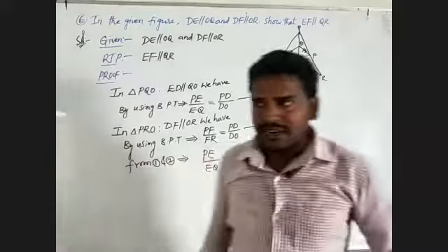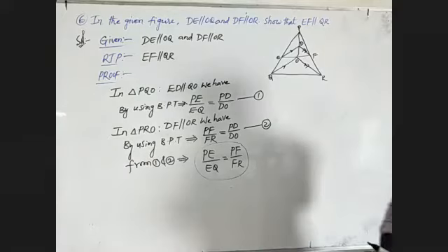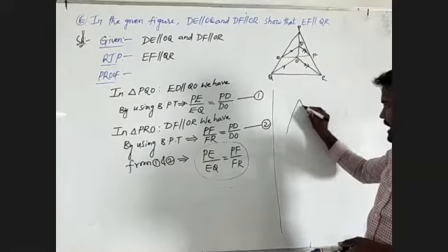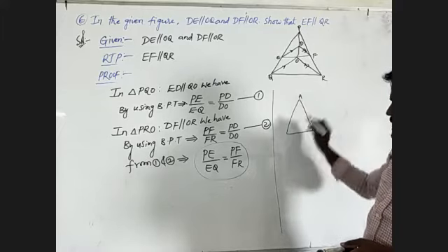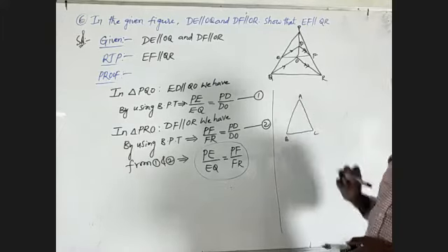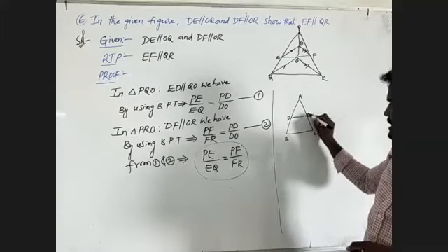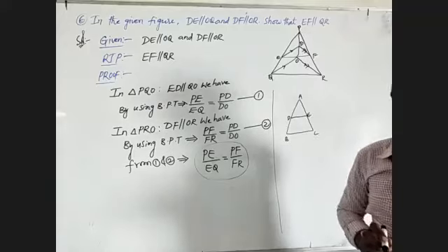Already one thing was discussed 5 minutes before. Once again I will explain it. We will take triangle ABC. D and E are intersecting points. What is the basic proportionality theorem?